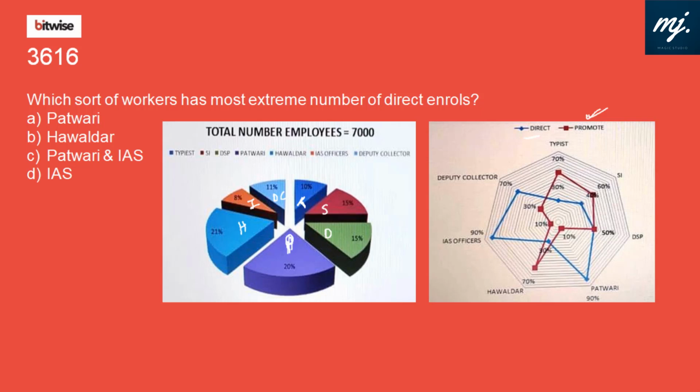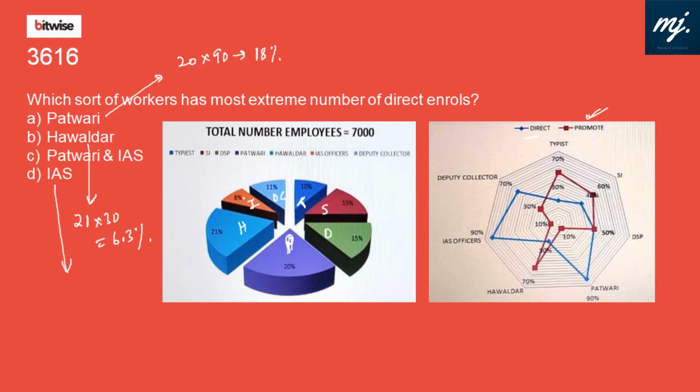Okay, Patwaris. If we look at Patwaris, it is 20% of 7,000. And direct enroll for Patwari is the blue line, that is 90%. So 20 is 90% means 18%. For Havaldar, total number of people is 21%. Let me write this as 21. And for Havaldar, direct enroll is only 30%. So that comes to 6.3% of the total. So here also Patwari is winning.